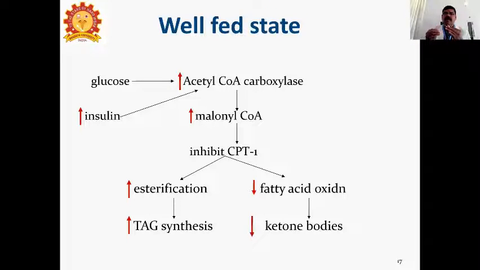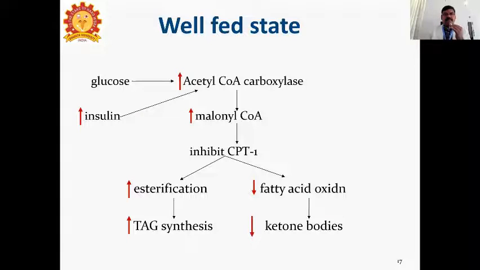Only in the mitochondria there is one gate, CPT1, and that gate is closed because of acetyl-CoA carboxylase, which produces malonyl-CoA. Malonyl-CoA inhibits the CPT1 gate. Understand? In the well-fed state we can't get more ketone bodies; they are produced, but in small amounts.